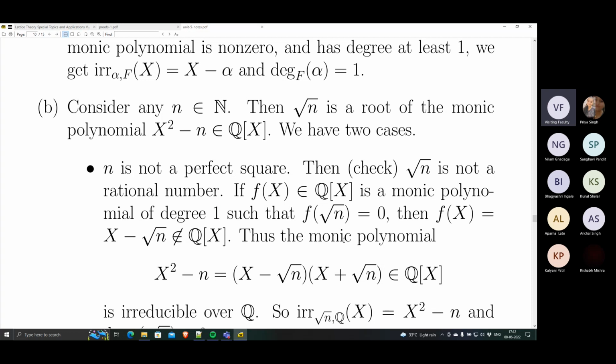The degree 1 irreducible polynomials are just of the form x minus alpha for some alpha. Therefore, f(x) must be x minus square root n, because it is degree 1, monic, and vanishes at square root n. But square root n is not rational. It's an irrational number. Therefore, f(x) is not over Q. So the degree of the minimal polynomial cannot be 1.